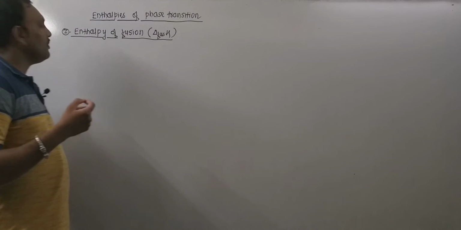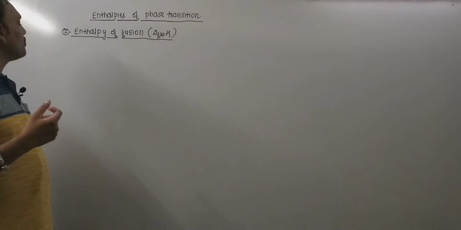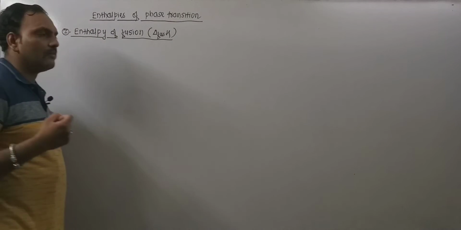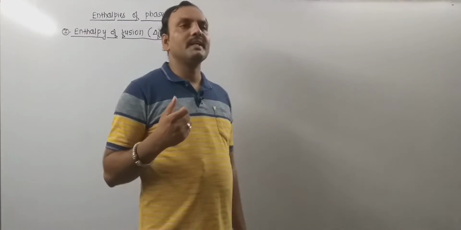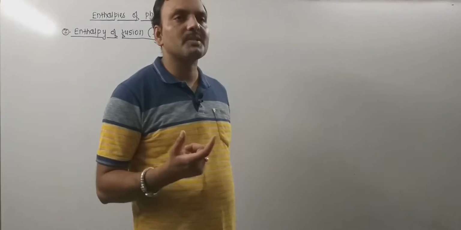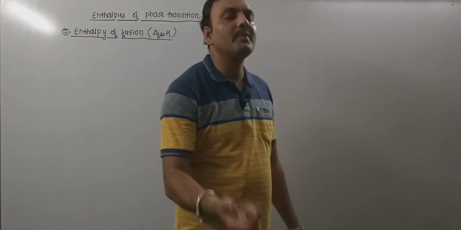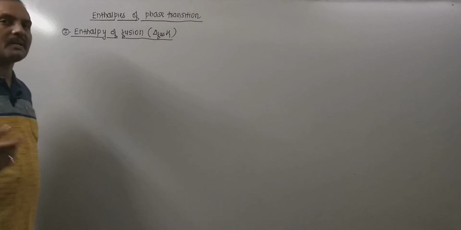So, first of all, we are going to discuss enthalpy of fusion. Now, fusion is what? It is the conversion of solid substance into its liquid substance at constant temperature and pressure.